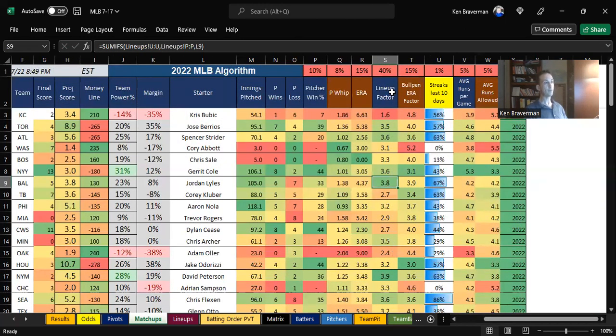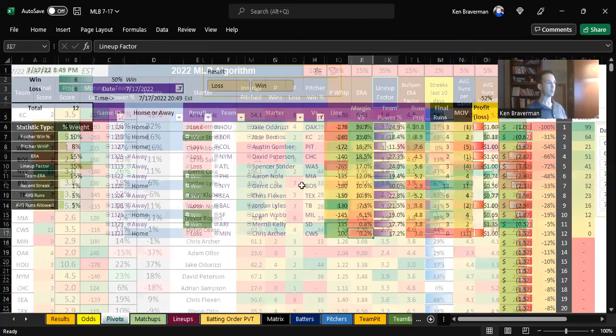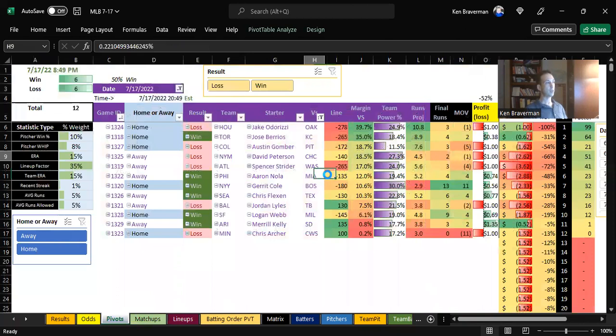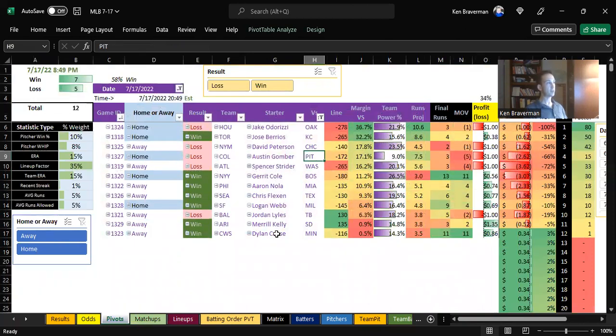Well, right now we're putting 40% on the lineup factor. So you could try lowering it down a little bit to 35%. That's going to remove Minnesota off here. That's going to make this a 7-5 day. You're still going to have trouble up top.